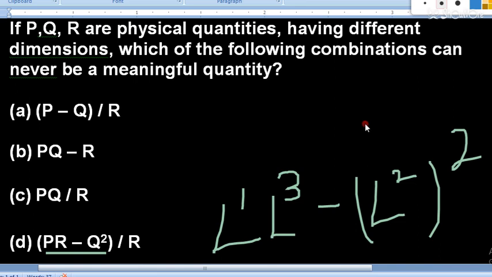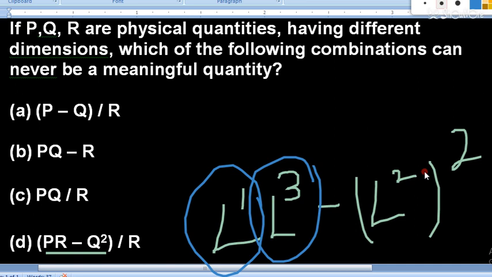So this is L raised to the power 1, the dimensional formula for P, this is the dimensional formula for R, and this is the dimensional formula for Q. You can check, all three have different dimensions, but still this is a possibility. So in this way you have to assume and evaluate which result can be true or which can be wrong.